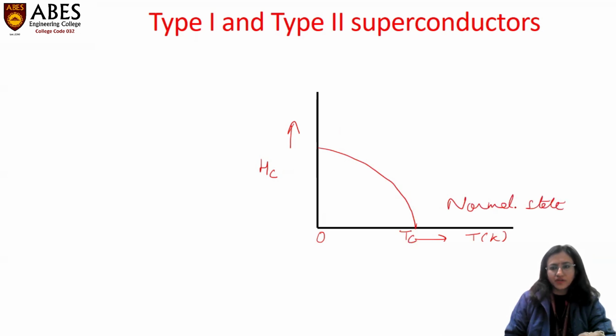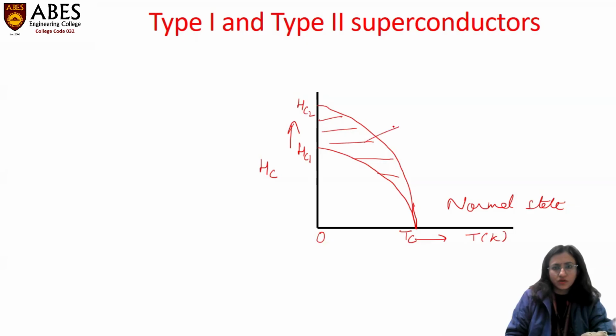A material which shows superconducting state will be in the normal state above TC. This is HC1, the lower critical magnetic field, and this is HC2, the upper critical magnetic field, and the region between these two magnetic fields shows your vortex state, which is your intermediate state.